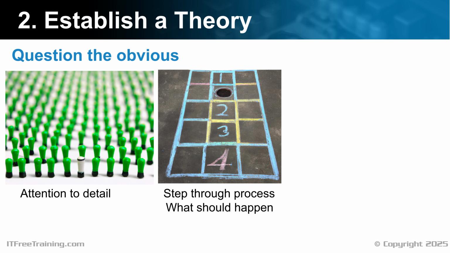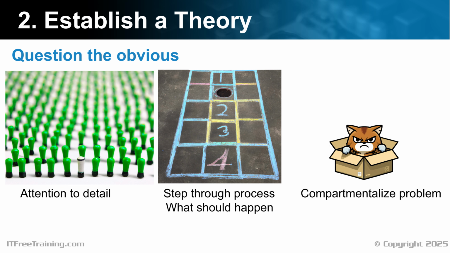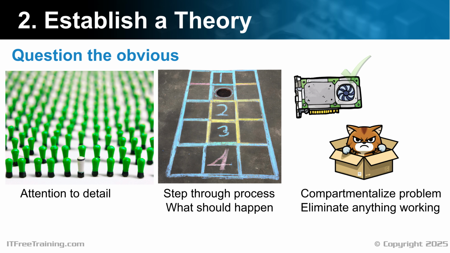What you are attempting to do is compartmentalize the problem. You essentially want to isolate the problem so you can work out what it is. To do this, eliminate anything that is working. Essentially, you are using a divide and conquer approach. Sometimes you may not know where to begin. Start by eliminating what is working, and then work on everything else. One of the easiest places to start is working out if it is hardware or software related. If you can eliminate one or the other, you already have reduced what you need to consider to find the solution.